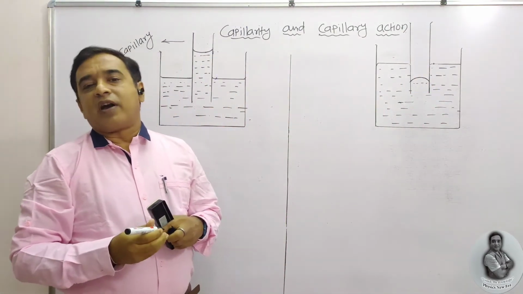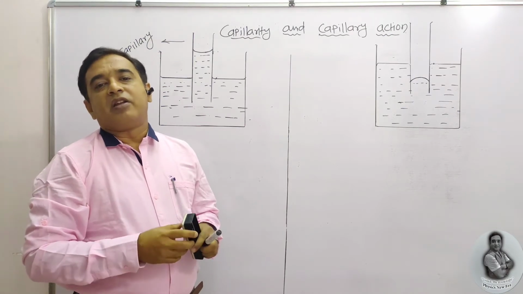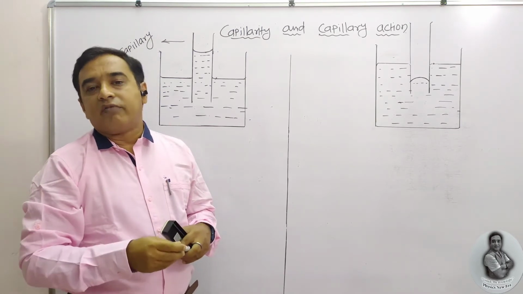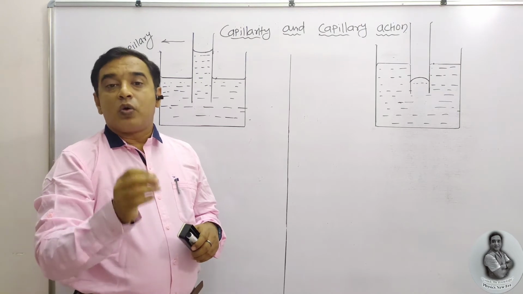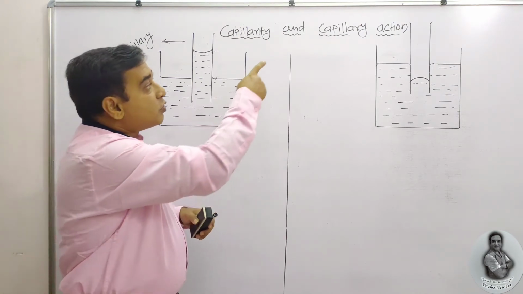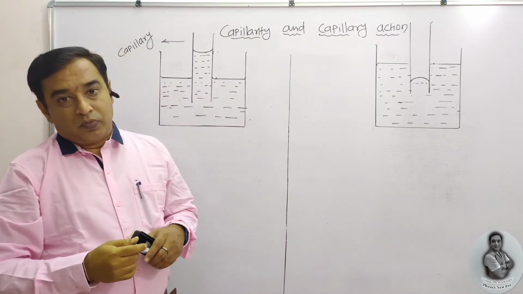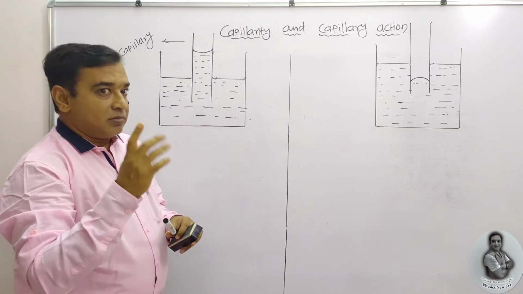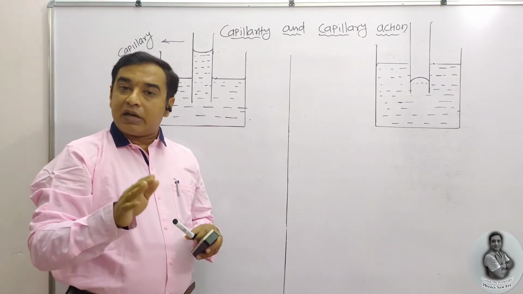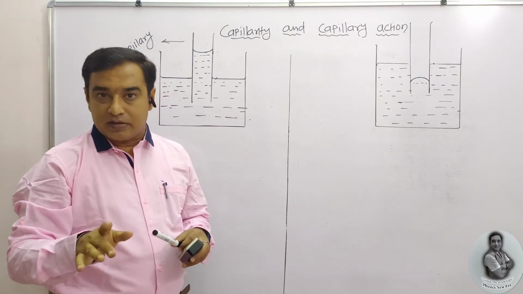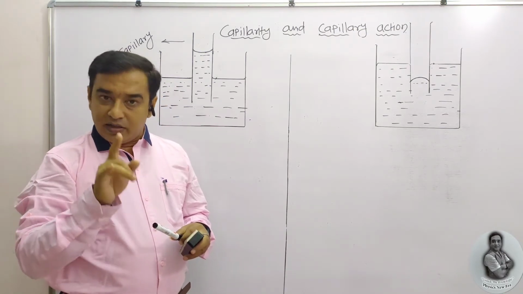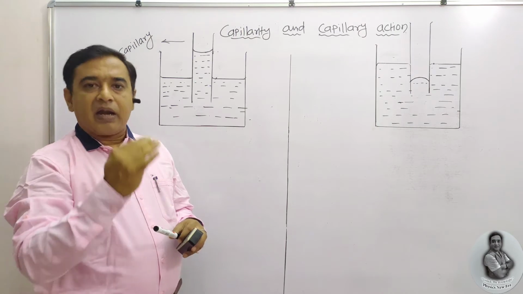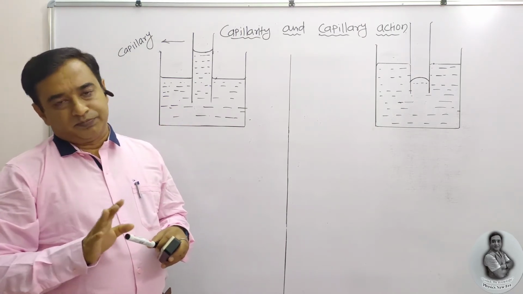Now how are we going to define capillarity or capillary action? The phenomenon of rise and fall of the liquid inside the capillary tube is known as capillarity. It is also known as capillary action. A very simple phenomenon, but previously we saw that the pressure at the concave side is greater as compared to the pressure at the convex side. This sentence is very important. And next, at the plane surface, the pressure inside the liquid and the atmospheric pressure are equal.